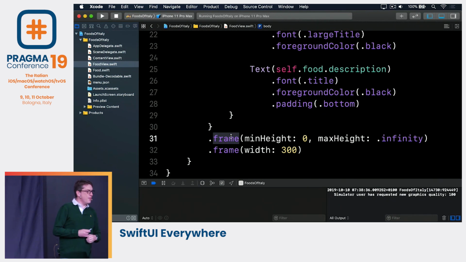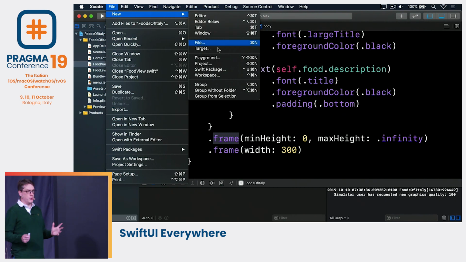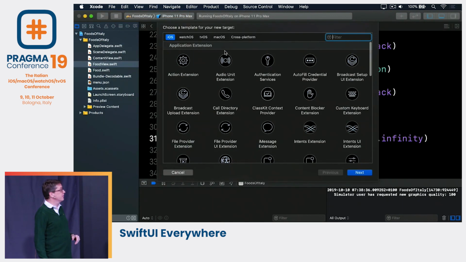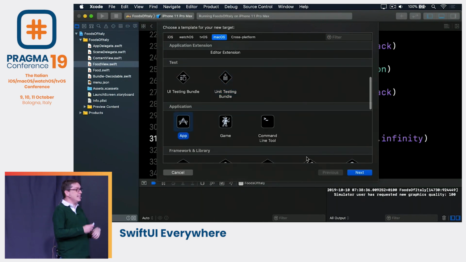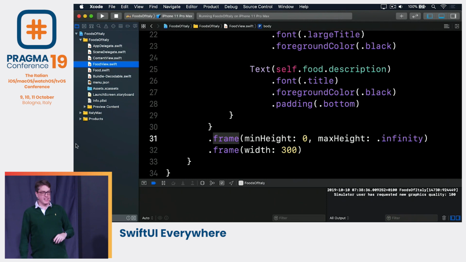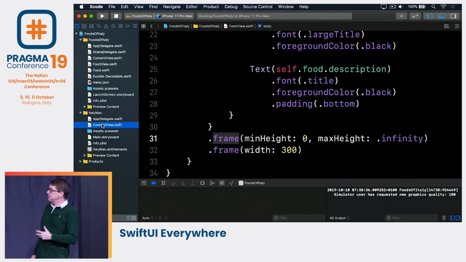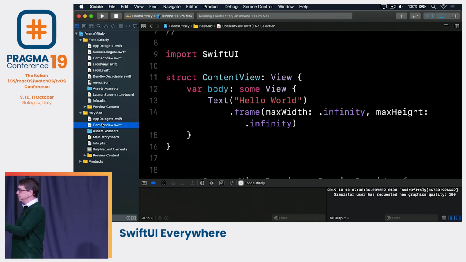Now, there's not a lot going on here, but what I want to do is investigate taking this thing to macOS. So I'm going to go ahead and add a target specifically for macOS as a macOS app inside our existing project. I'll just call it Italy Mac. And when that builds, we're going to get a content view that matches macOS default. That's the default macOS content view right there, and it has text hello world, a random frame.